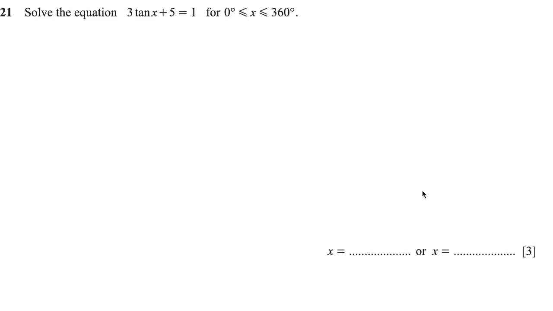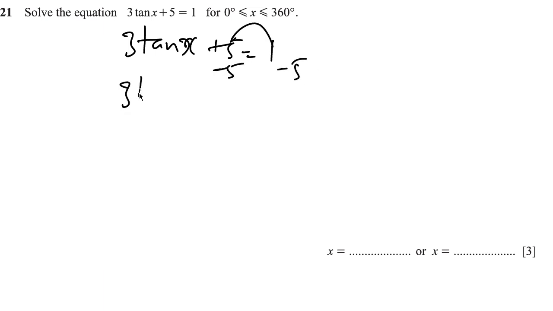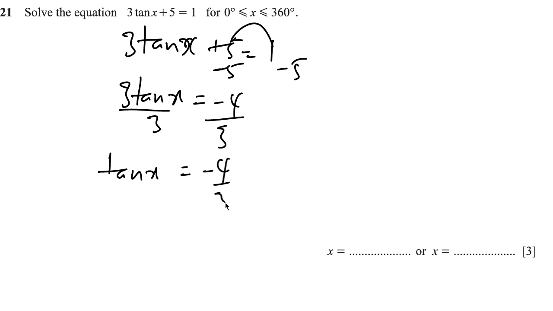Okay, question 21 says, solve the equation 3 tan x plus 5 equals 1 for 0 degrees less than x less than 360 degrees. So we have 3 tan x plus 5 equals 1. So we could simply subtract 5 on both sides. We then have that 3 tan x is equal to negative 4. And then dividing by 3, we have that tan x is equal to negative 4 over 3. So x is going to be equal to the tan inverse of negative 4 over 3.